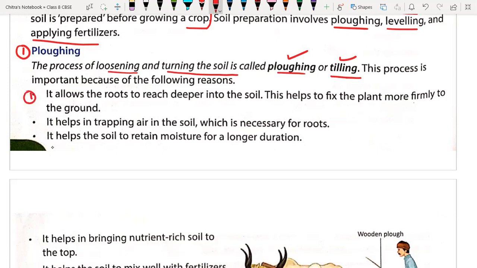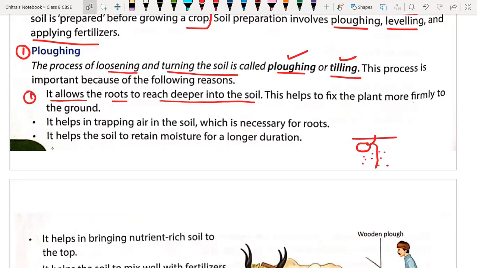First point, it allows the roots to reach deeper into the soil because the soil becomes loose so that plant roots can easily penetrate it. When a seed is germinated, the roots grow toward water, toward the gravity.